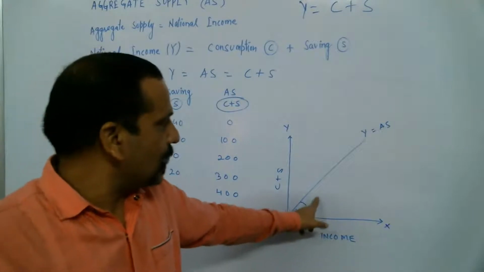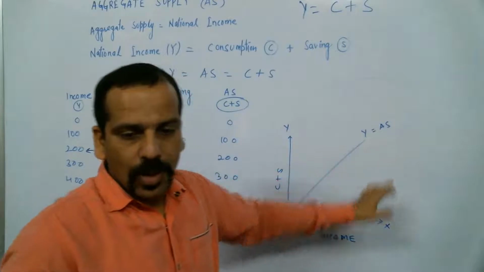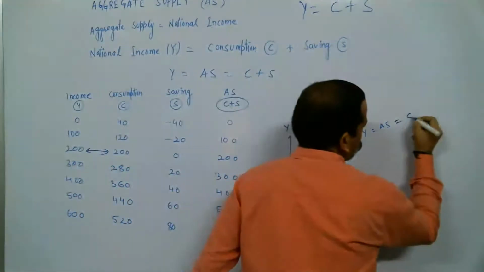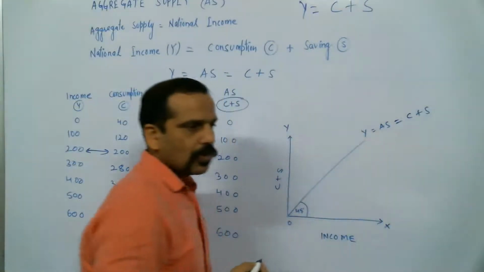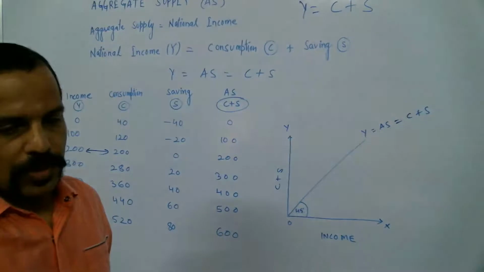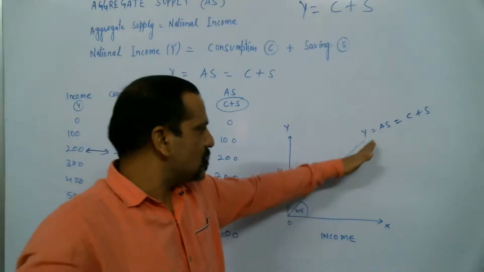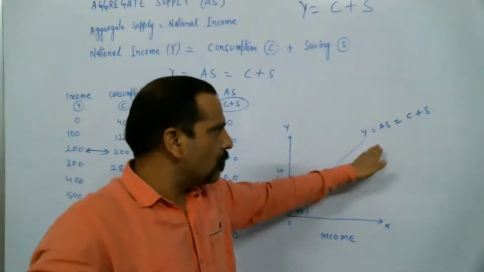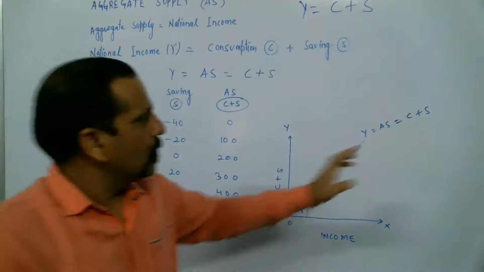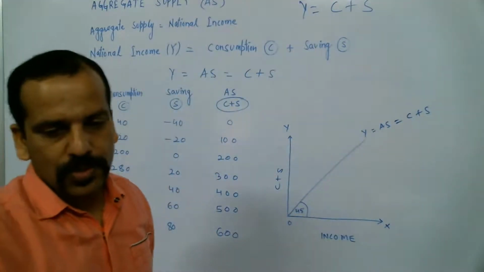Aggregate supply is obtained by adding consumption and saving. So how do we get it? We obtain this particular line, the income curve or aggregate supply curve, by adding the consumption and saving schedules.